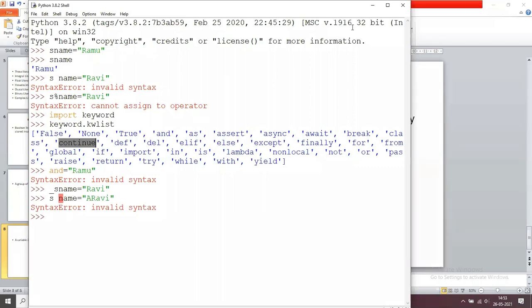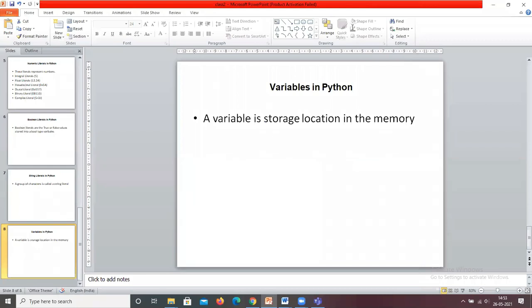Does anybody have any doubts? Unmute yourself or place your doubts in the chat box. Okay, anybody have any doubts? Unmute yourself.